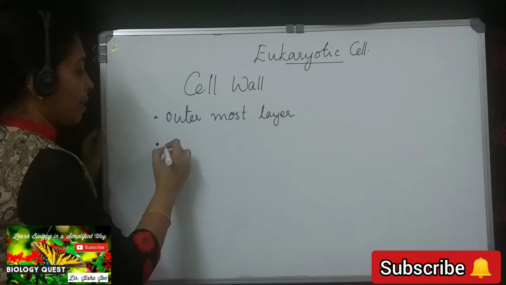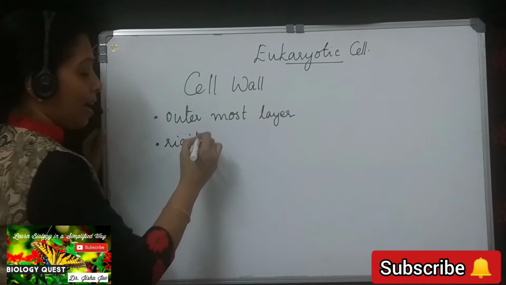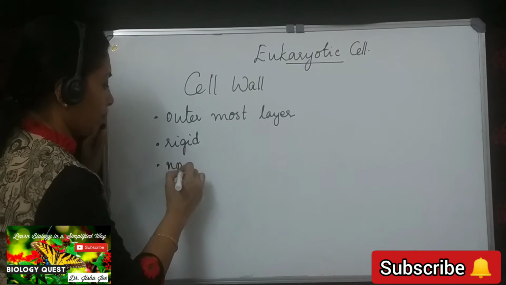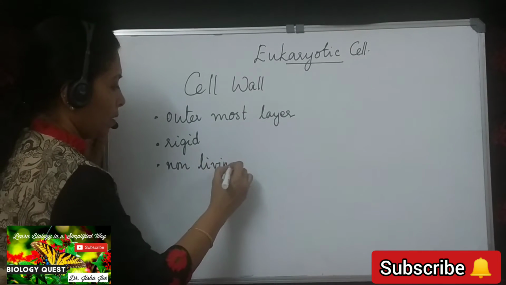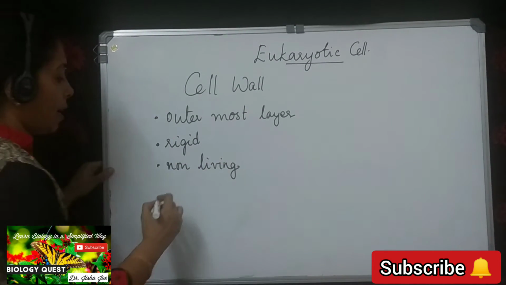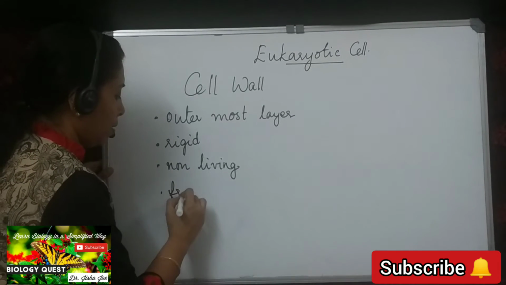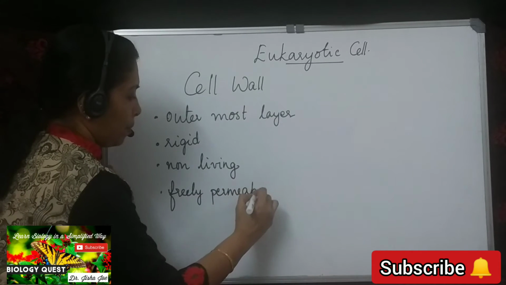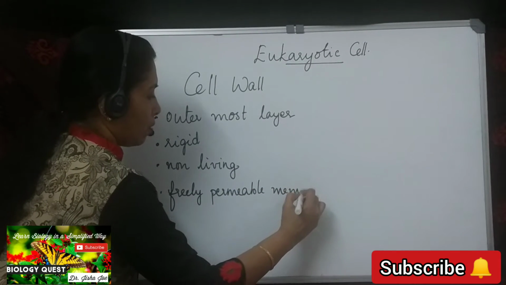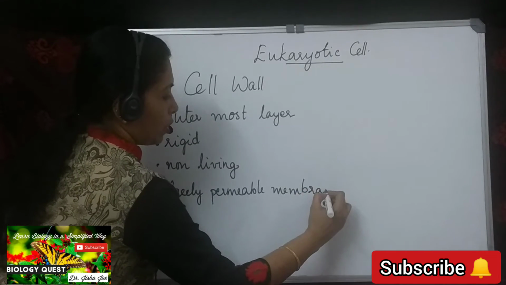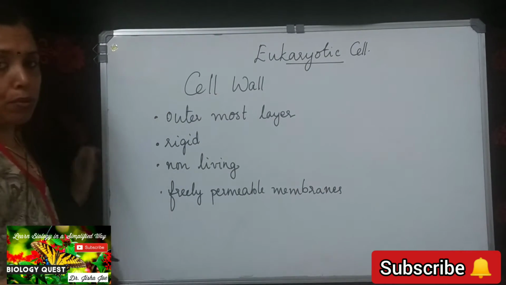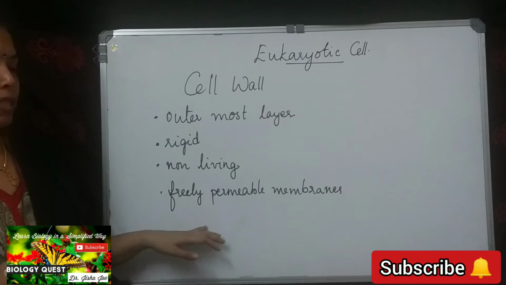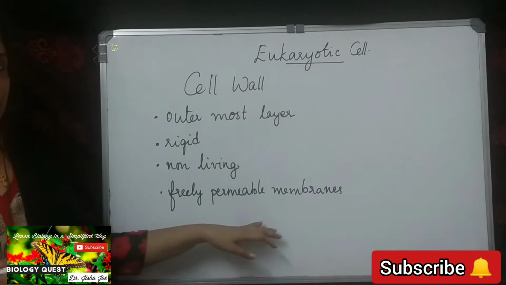Now cell wall is a rigid, tough layer. It is non-living. It is a freely permeable membrane. Freely permeable membrane means it allows all the molecules to pass through it. It allows any molecule to pass through it. That is what is meant by a freely permeable membrane.